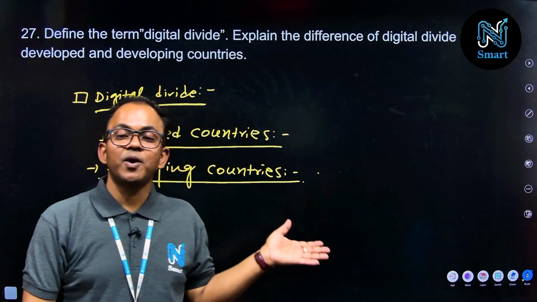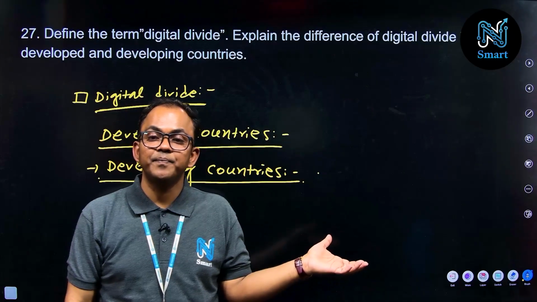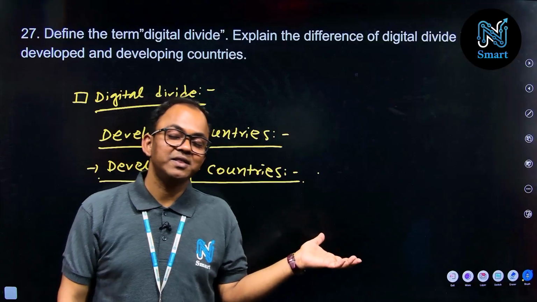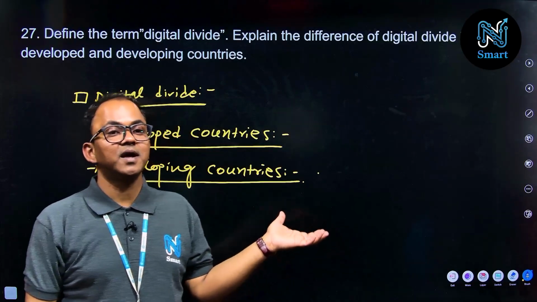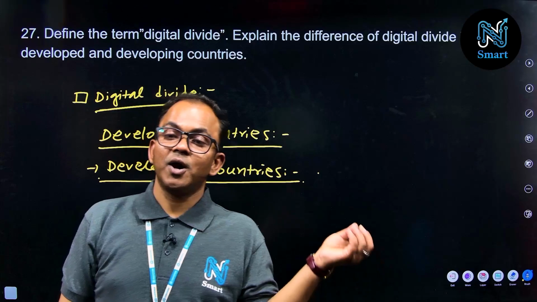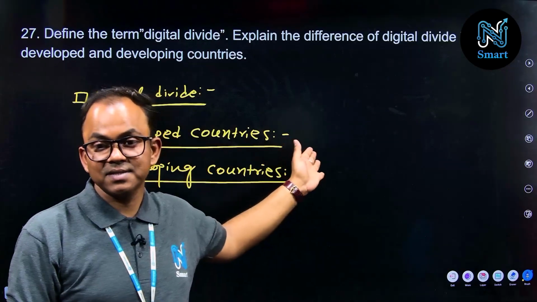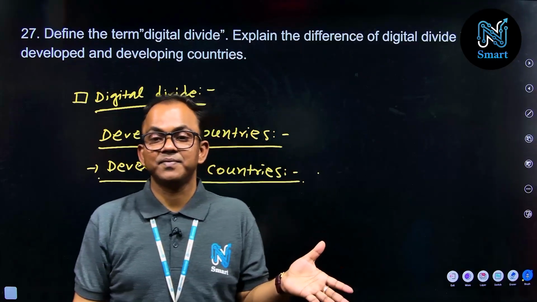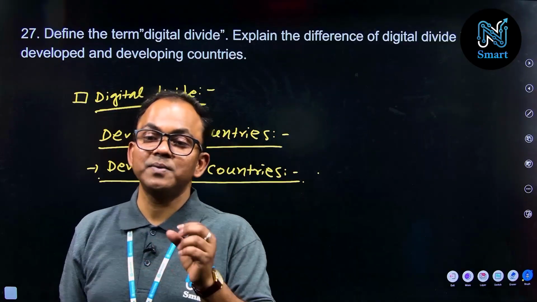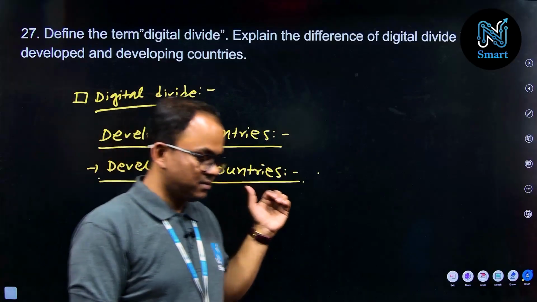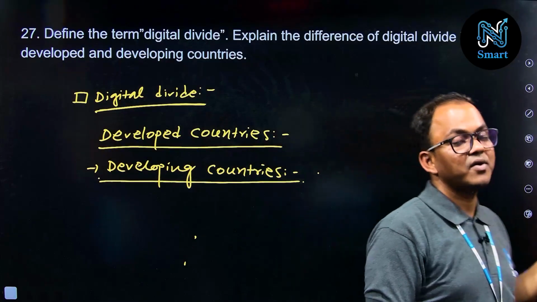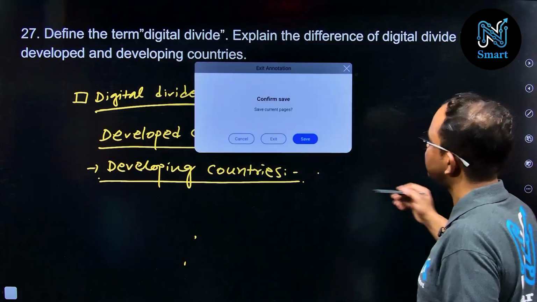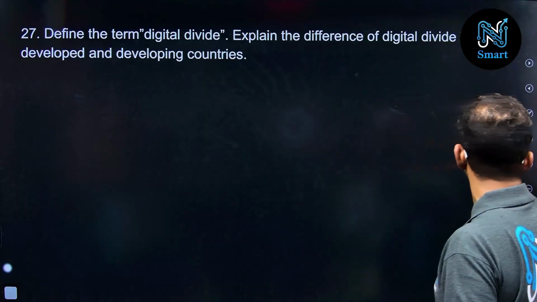But students from rural or remote areas were deprived of their learning process because of this fact, that is, access to the digital system. So that is the point you have to highlight here, how the digitized era is creating divisions in our society. That is the question asked here, right? Try to represent this with the help of points.